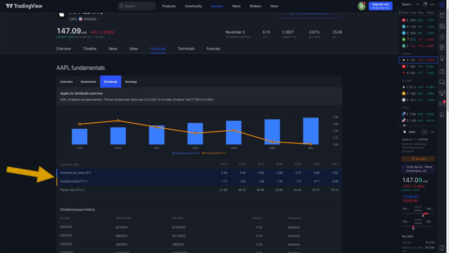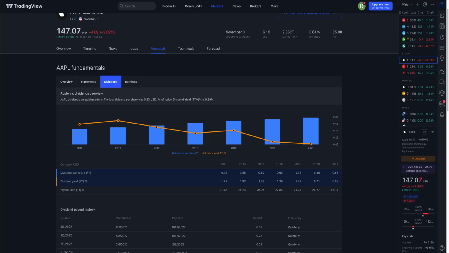TradingView is already providing this number for us, which is great. For Apple, the dividend yield over the years is in decline, and from 1.73 in 2015, now it's 0.58. Overall, a dividend yield that is between 2 and 6% is considered ideal. However, it varies depending on market conditions.